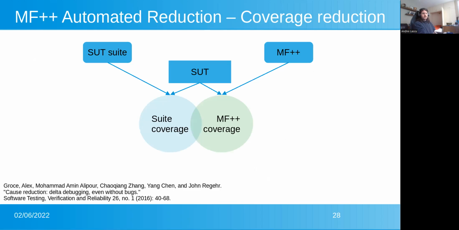In order to evaluate the automated reduction, we perform coverage reduction, which is an instance of cause reduction. For an SUT, we take the test suite of the given SUT and compute the coverage attained by that respective test suite. And then we apply MF++ with handwritten user specifications for a number of hours to obtain the amount of coverage MF++ is able to achieve. And then we compute the amount of coverage MF++ is able to achieve that the test suite of the SUT is unable to achieve. So that is the exclusive circle on the right-hand side.